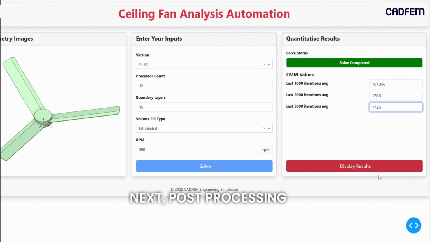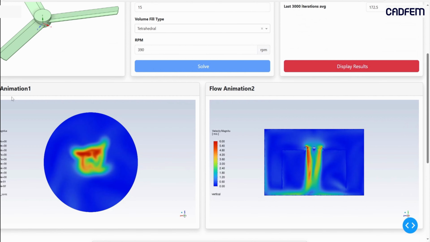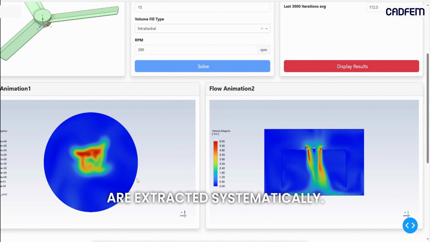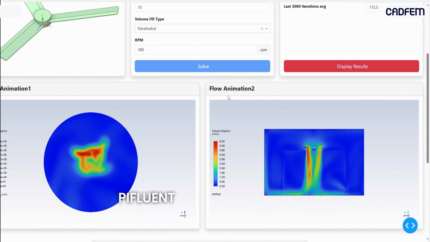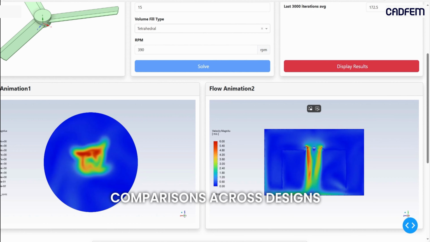Next, post-processing is triggered through the same automated workflow. Key performance metrics such as airflow distribution, velocity contours, and air delivery values are extracted systematically. Rather than manually inspecting results for each case, PyFluent enables repeatable data extraction, making comparisons across designs faster and more reliable.